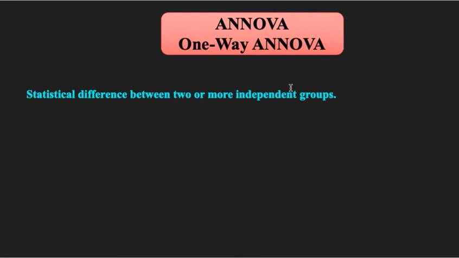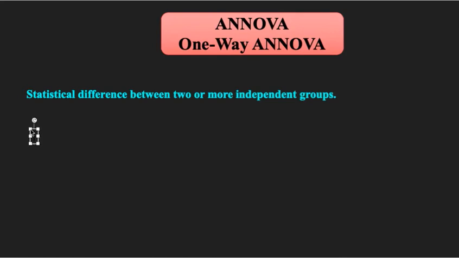But as we go ahead, we will see the name ANOVA is appropriate, because the inferences about the means are made by analyzing variances. That is why this is called ANOVA, not analysis of means. Hence the name ANOVA is correct for this test.